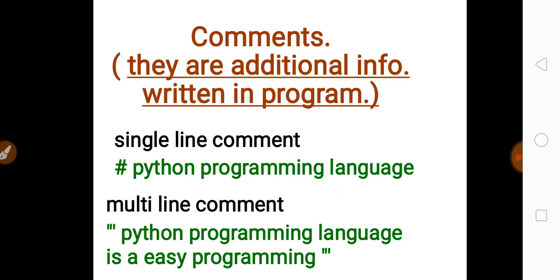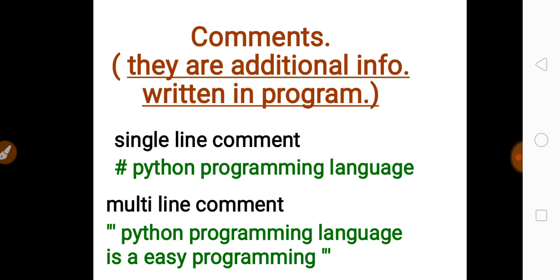Suppose you have very short lines to write in the program, you can use a single line comment, and a single line comment starts with the hash sign. Over here I have given an example: the hash in the Python programming language means that it is a single line comment.